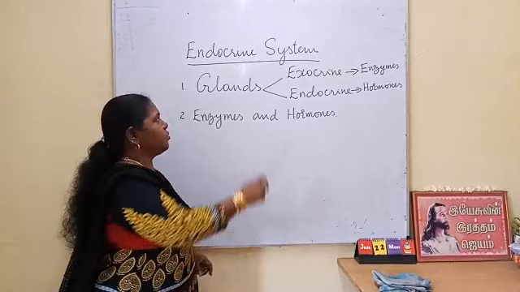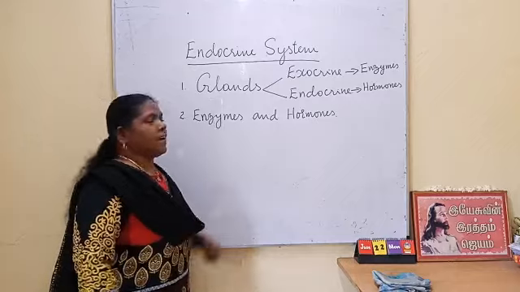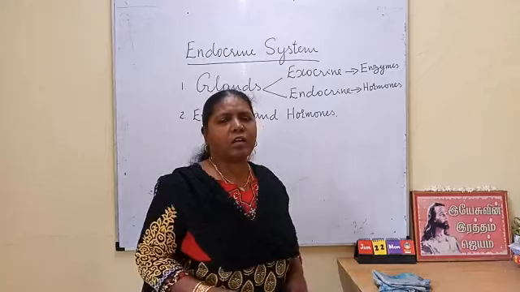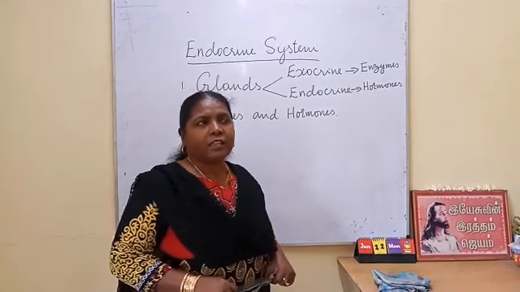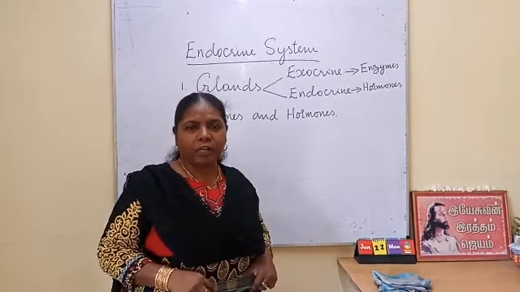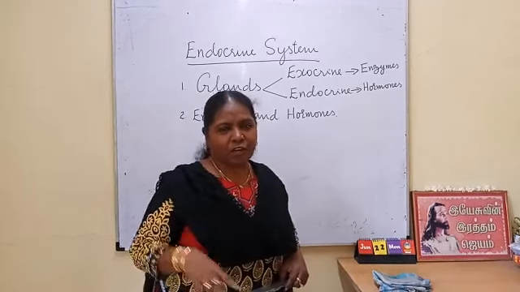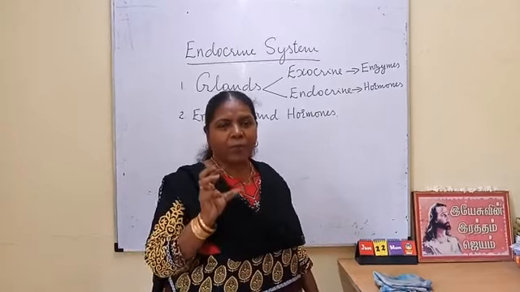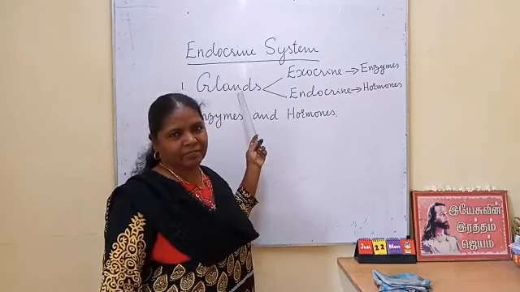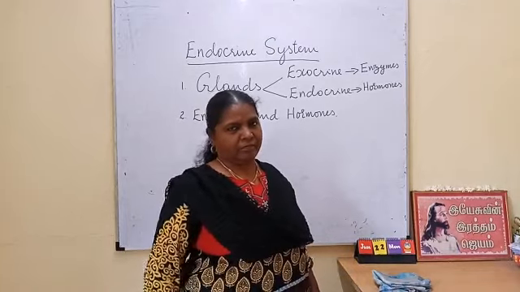Okay. Before starting this endocrine system, I want to introduce certain terms. First one, glands. What are glands? The endocrine system consists of endocrine glands. Okay. What are glands? If you go back to the types of tissues in our body, glandular epithelial tissue is secretory in function. Organs which are made up of glandular epithelial tissue are called glands. Okay, and their main function is secretion.